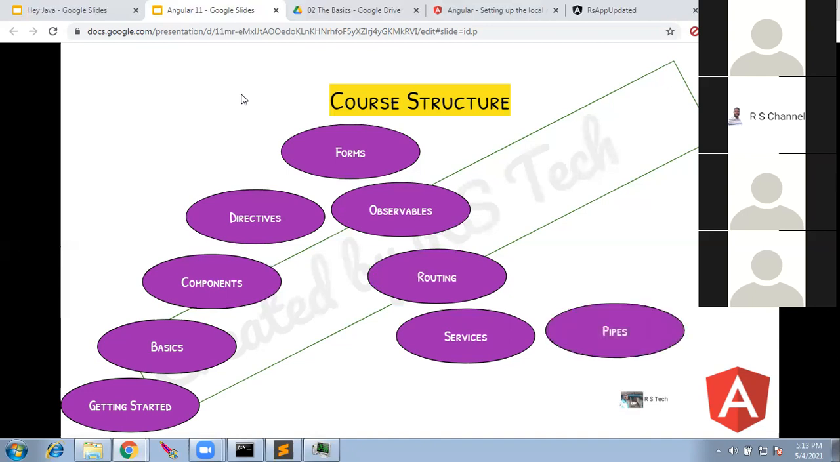Once we use the service, we'll write some pipes. Pipes are just to format the data in the UI. Even AngularJS had pipes, like date pipe and currency pipe. The data from the server will be of different formats. We just have to apply a pipe, convert it and display it in a more user friendly way. That's the purpose of pipes.